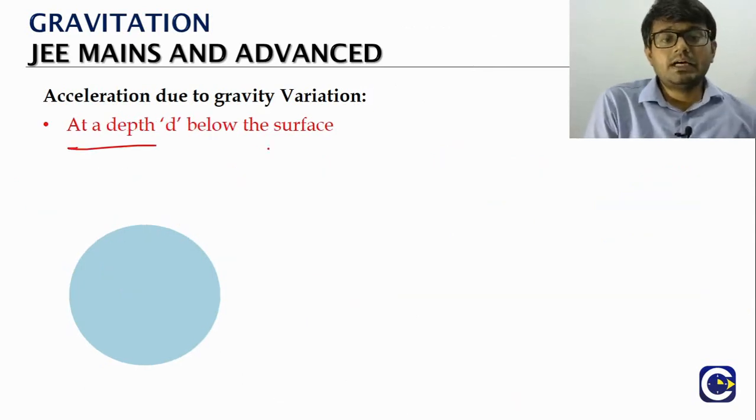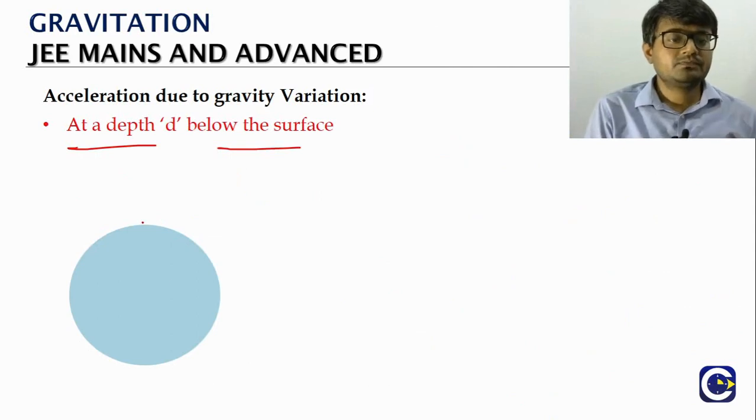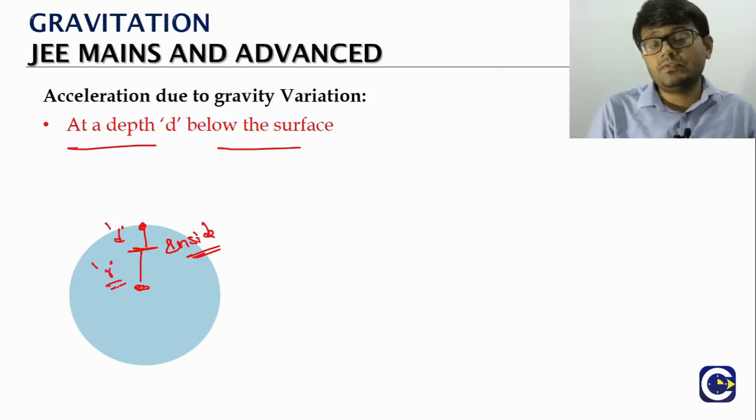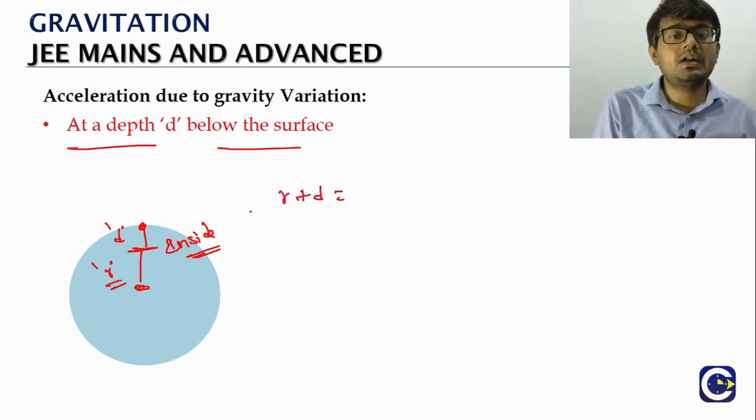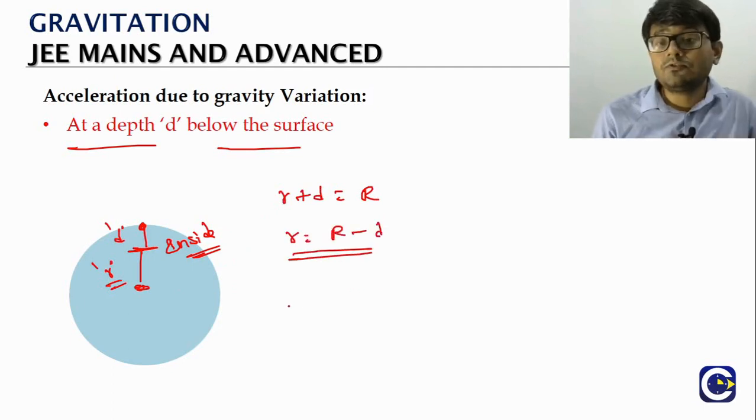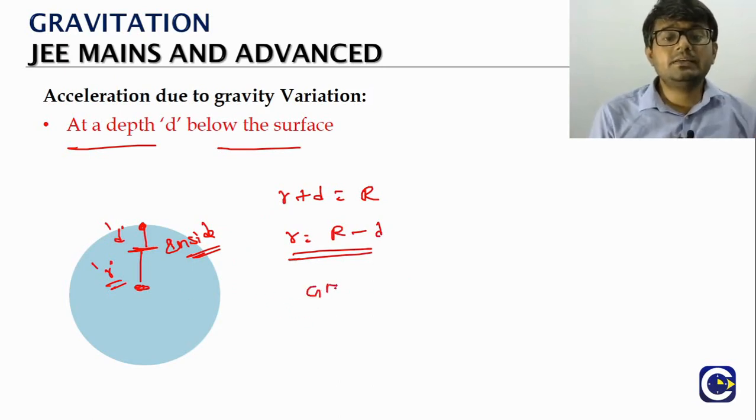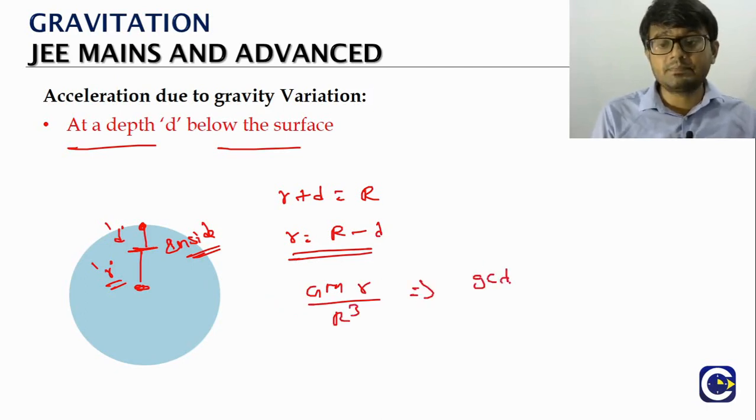The next one is about the acceleration due to gravity at a depth. From the surface, we will mark a point at a depth. Now this point is a point inside the earth. Let the distance of the point from the center of the earth be small r. So here we have the relation small r plus d is equal to capital R, which means small r is equal to capital R minus d. And the formula for the field inside the sphere is GM into small r by capital R cube. So this is the g at depth d formula.